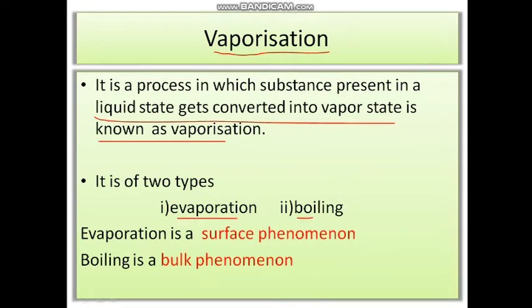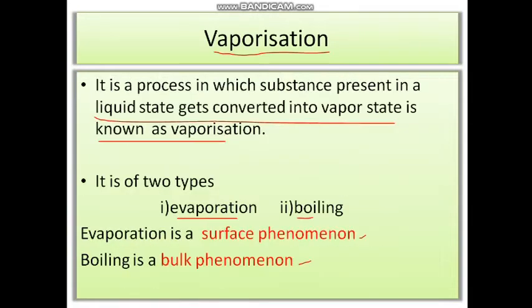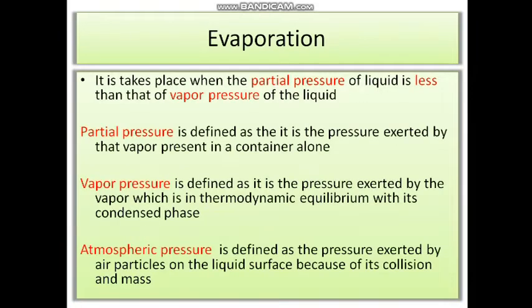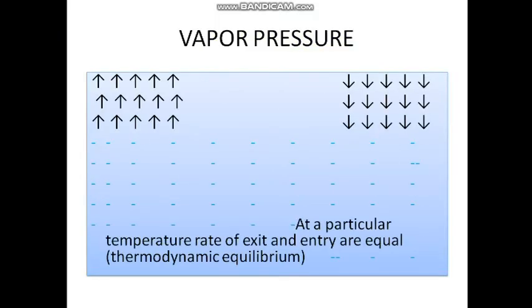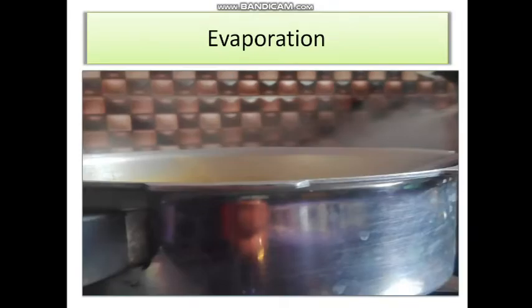The first one, evaporation, is a surface phenomenon, while boiling is a bulk phenomenon. Before going into detail about evaporation and boiling, let's have a look at examples of each. Evaporation is a surface phenomenon which includes the vaporization of water molecules.